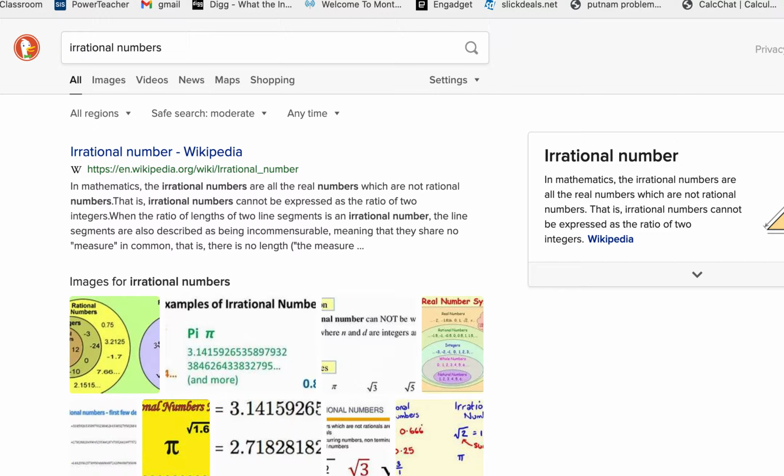Irrational numbers. I want us to see how an irrational number is something you can't make a fraction out of and express. Like the square root of 2 is 1.414 and it's a decimal that keeps going forever, or the number pi is 3.14 and it keeps going on forever.